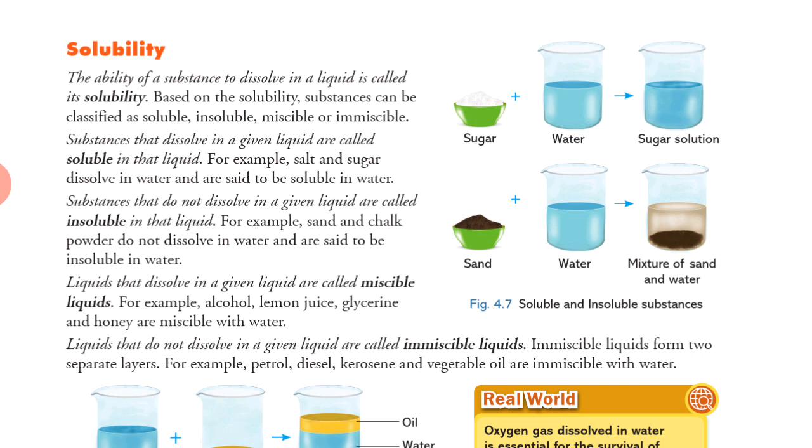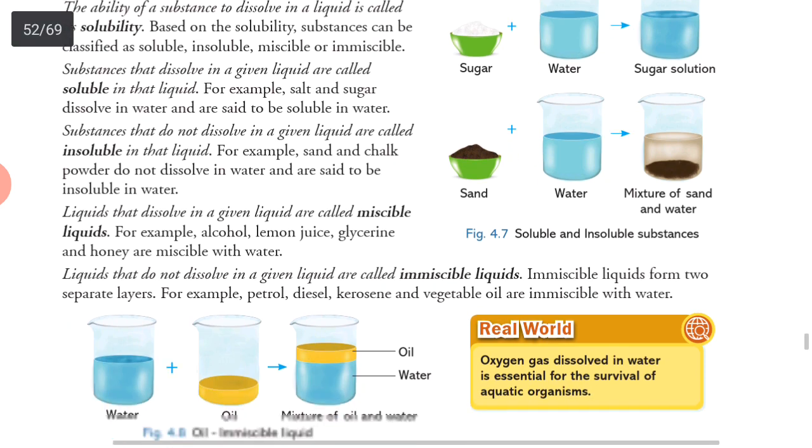Immiscible liquids form two separate layers. Got it? Two different layers will be formed over there. For example, petrol, diesel, kerosene, vegetable oil are immiscible in water. They will not dissolve with water, but they will form another layer on the surface of the water. That's why they are called immiscible.